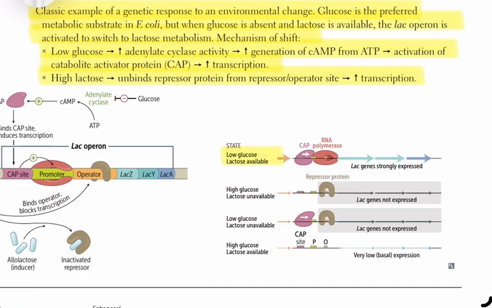When glucose is low and lactose is available, lac genes are strongly expressed because CAP is active and the repressor is inactivated. When glucose is high and lactose is unavailable, lac genes are not expressed because the repressor remains bound to the operator. When glucose is low and lactose is unavailable, lac genes are not expressed because the repressor blocks transcription despite CAP activity. When glucose is high and lactose is available, lac genes are expressed at very low basal levels because CAP is inactive even though the repressor is unbound.